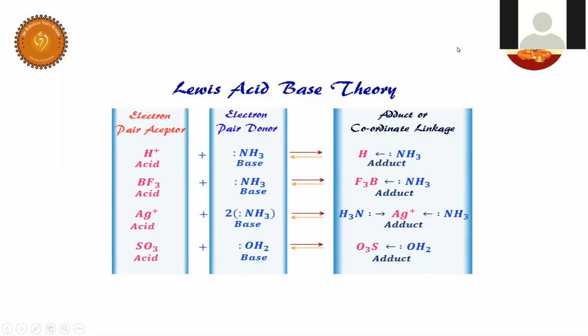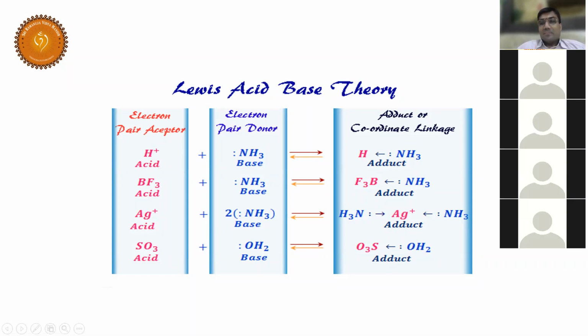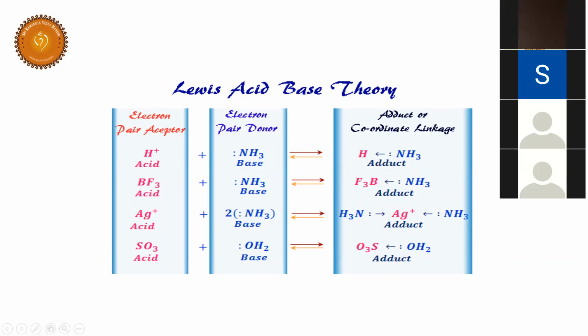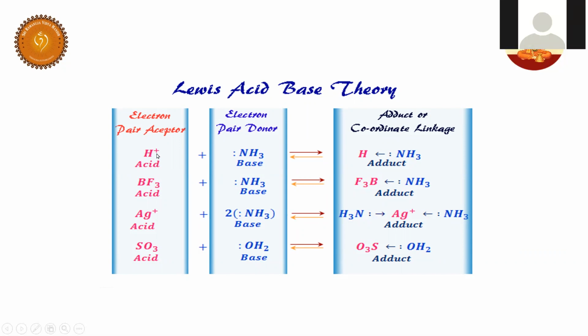Now students, I have given a good number of examples to help you understand the Lewis acid base concept. Have a look here. H plus: how many electrons are present? Sir, 0.